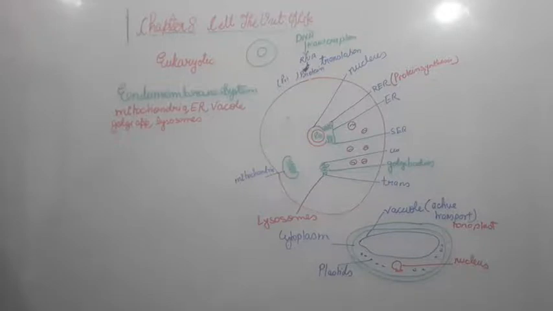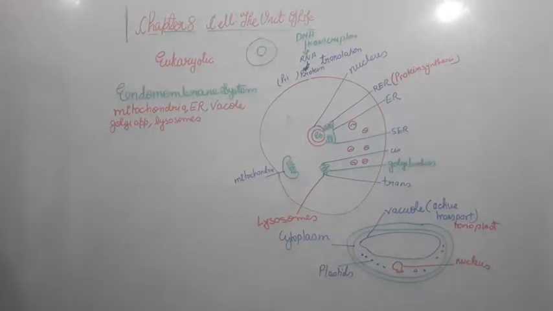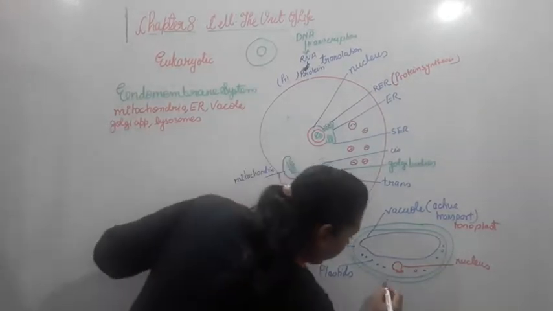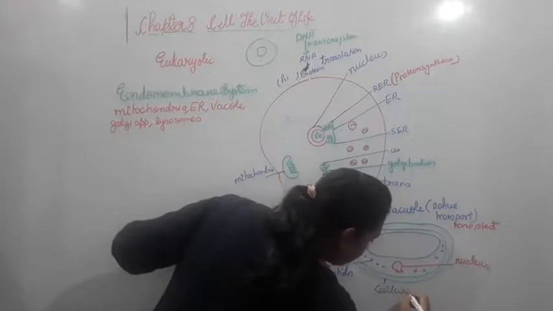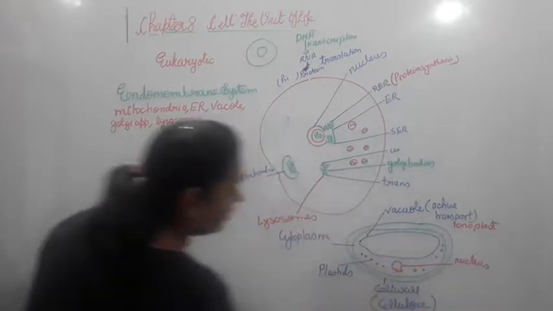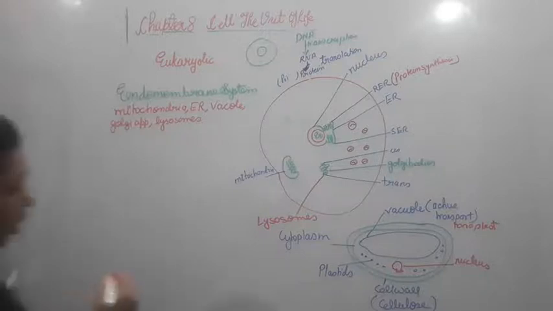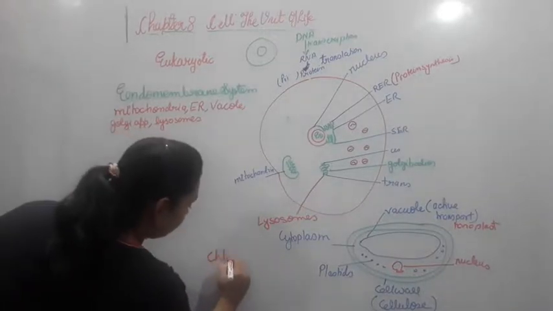Now let us see about the cell wall. The cell wall of the plant cell is like here. This cell wall is composed of cellulose, and it has a pigment which is called chlorophyll.